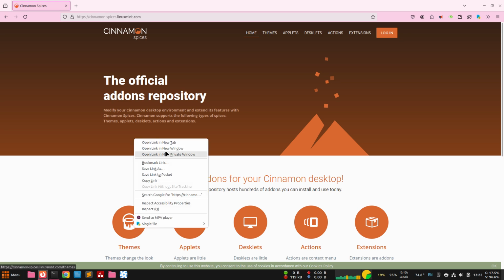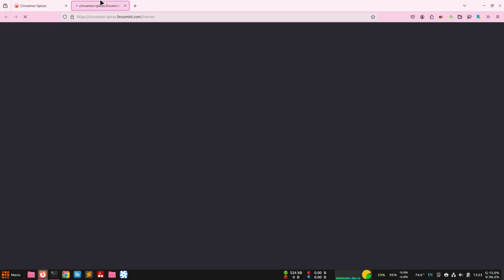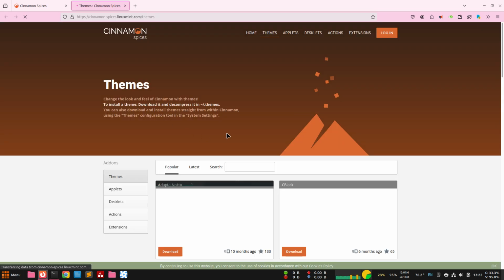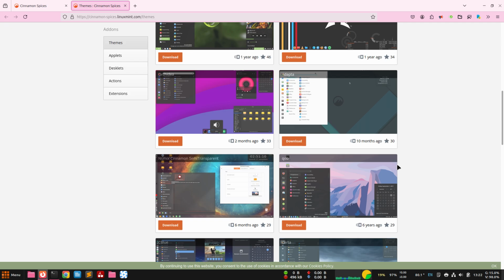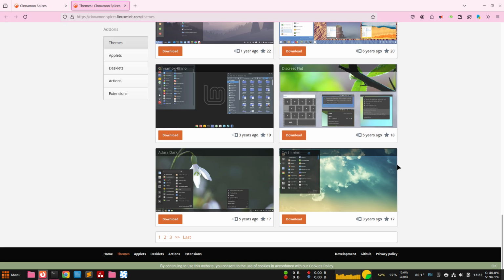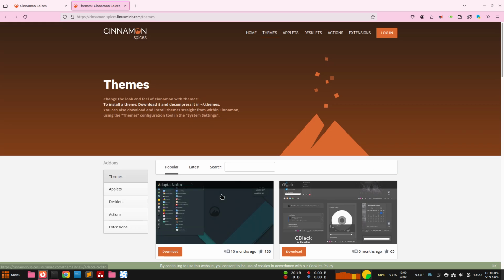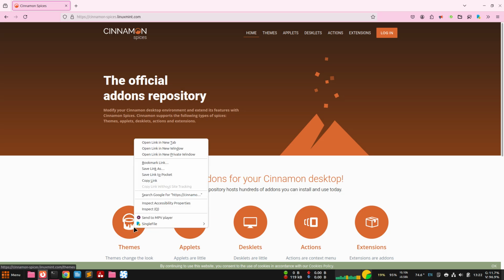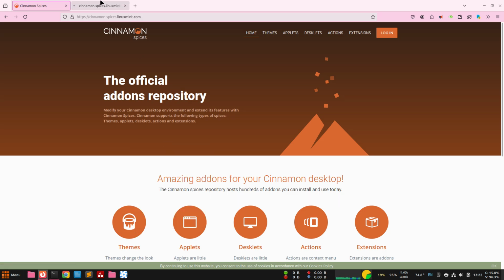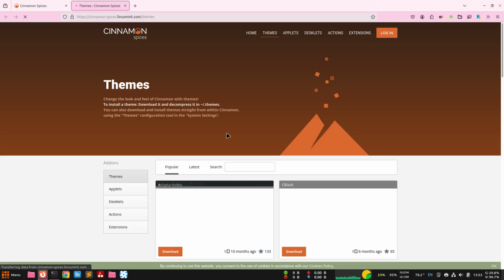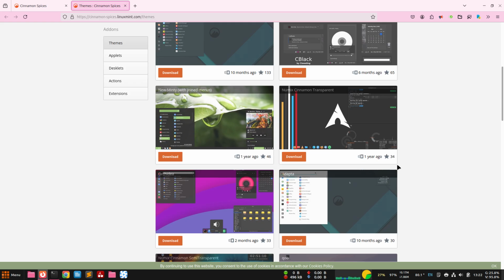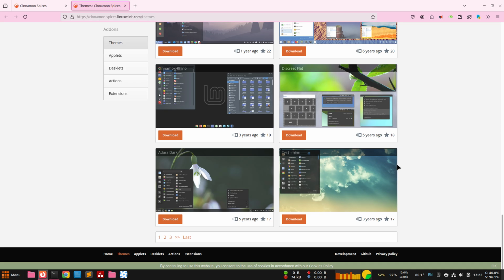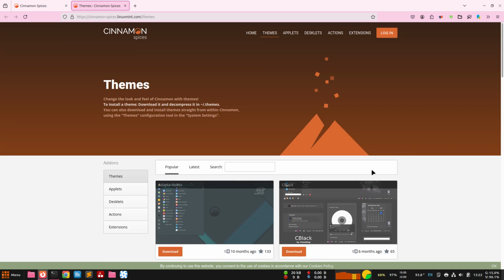So we are talking about Cinnamon Spices, the Linux Mint project. Cinnamon Spices have various elements like themes, applets, desklets, actions, extensions. Currently there are supported themes. We can select any of the themes, whatever we choose. Some of the themes are here, and another one is the applets.